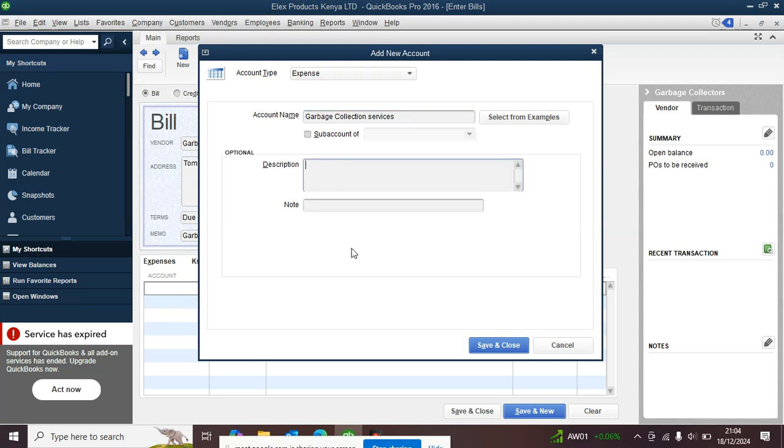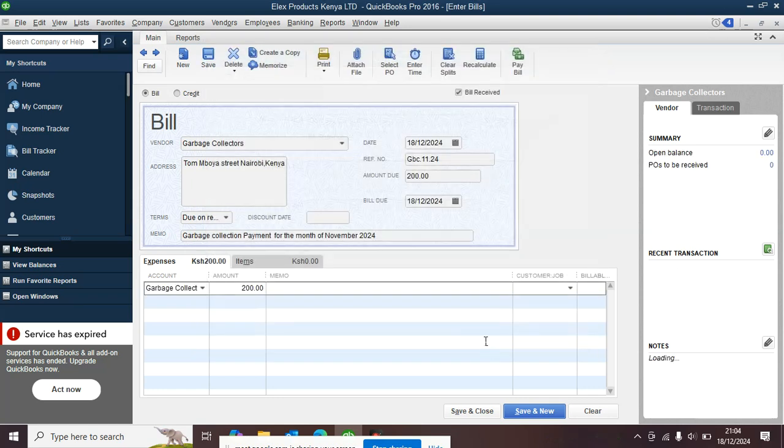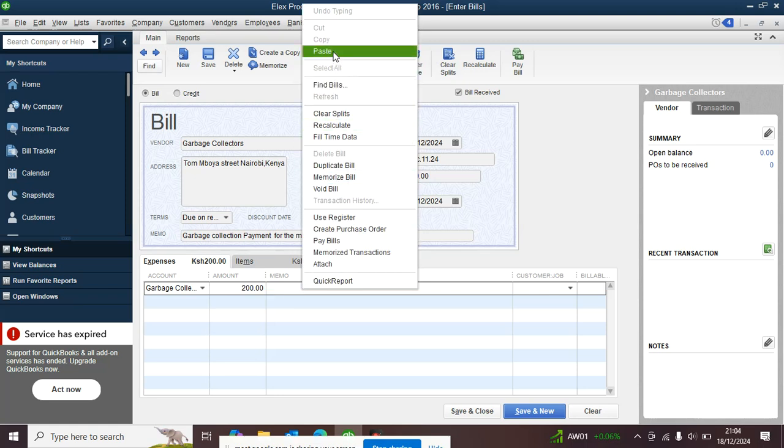For the description, you can write the description of the company that is collecting. You can add any other information there. But in my case, I want this account to be called garbage collection. We don't have a discount. Then we are supposed to pick the memo. You can pick the same memo, the one we have here, and just paste it here.